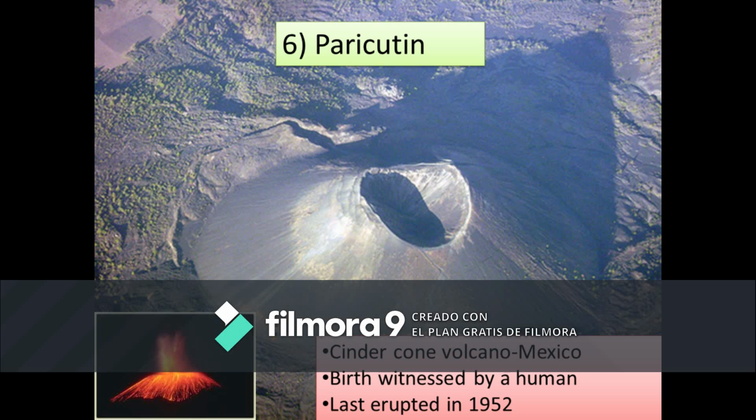This is the Paricutin volcano. It's a cinder cone volcano in Mexico, and when it was formed, it was witnessed by humans. So humans saw how this volcano was formed. The last eruption was in 1952. That was the last time this volcano erupted in Mexico.